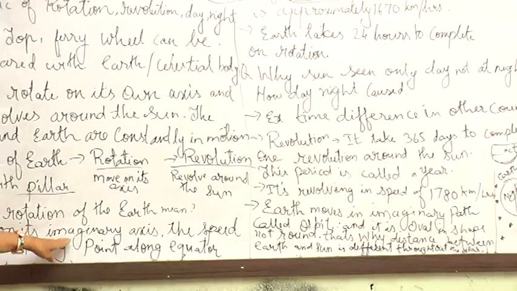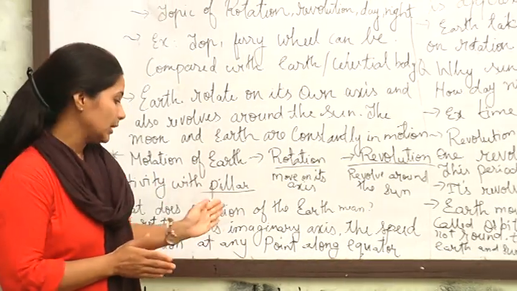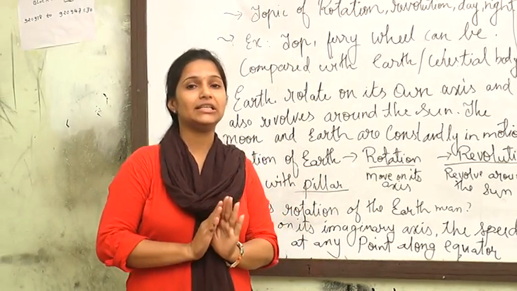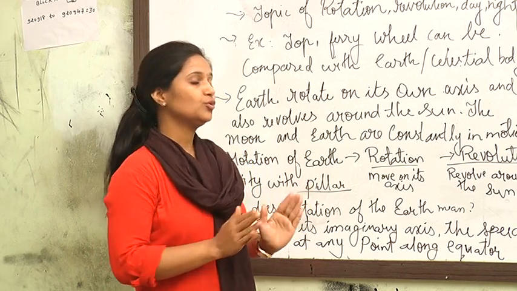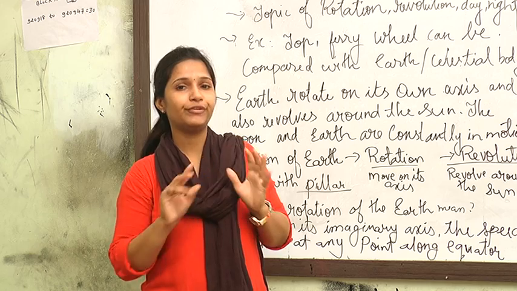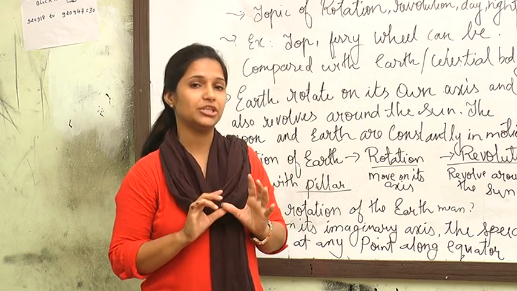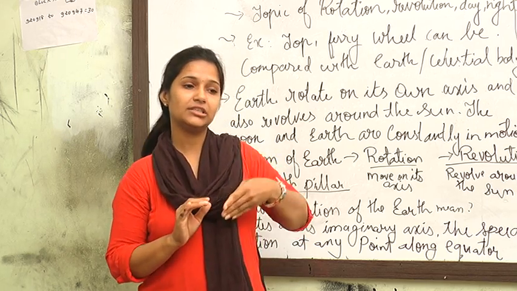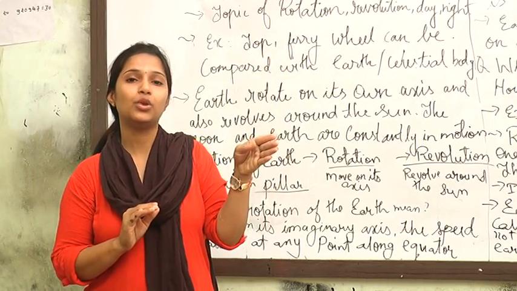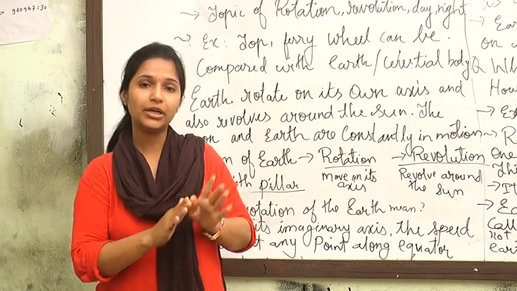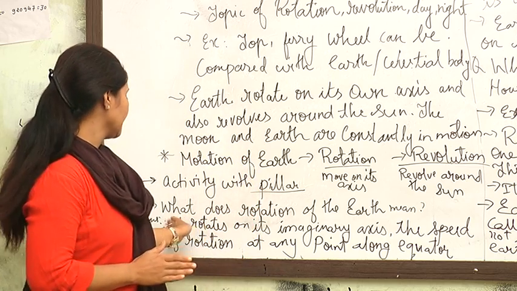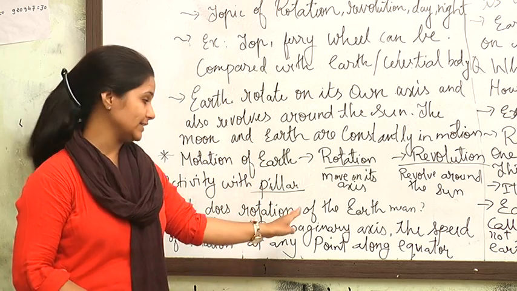First of all, what is the imaginary axis? Imaginary means imagination. The earth moves on an imagined line. That is not fixed, it is a little bit like imagination. Just as you know this is the path you used to go to school every day, and you imagine and go along that path, not exactly, but it is imagined. In the same way, the earth rotates on its imaginary axis.